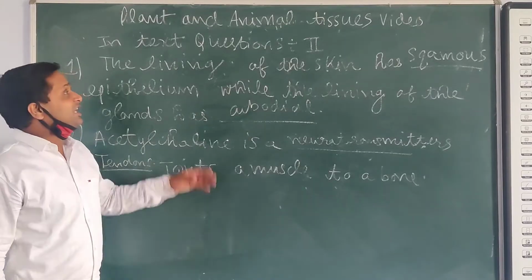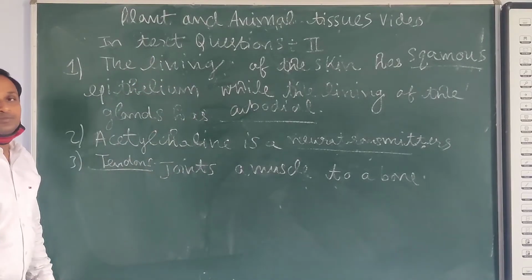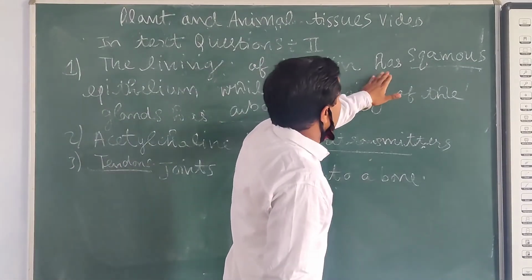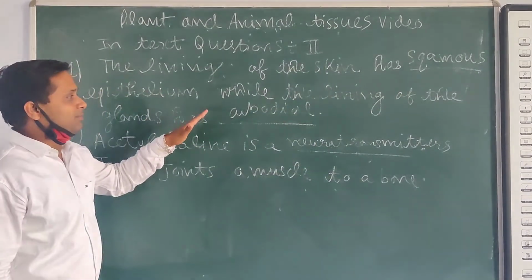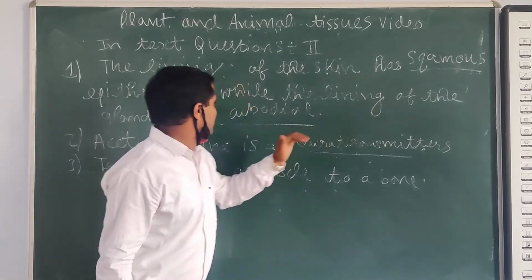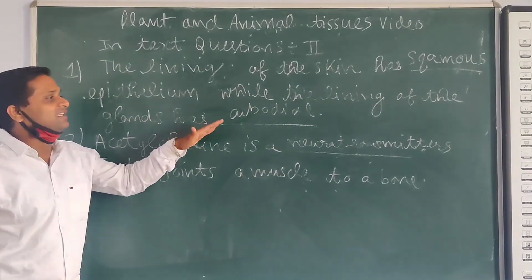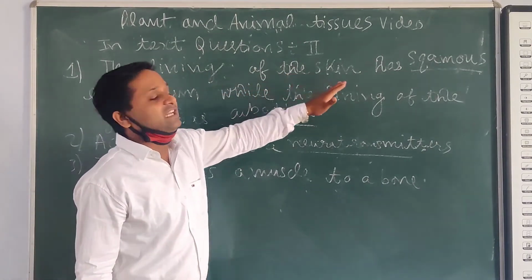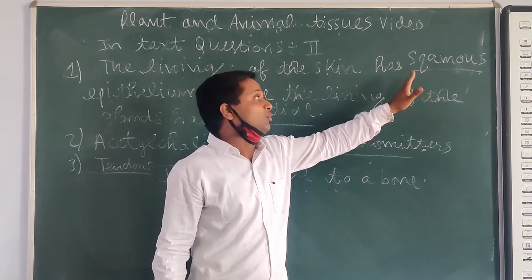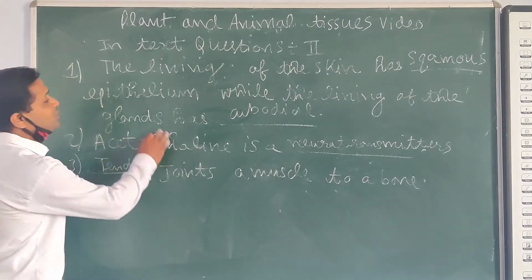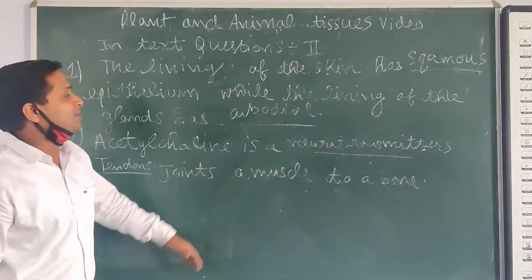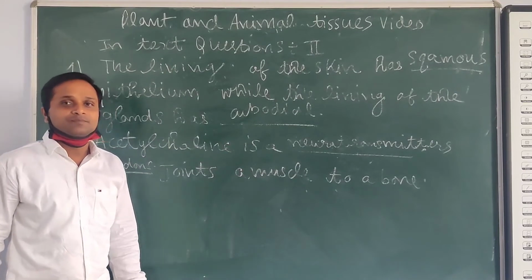Now we see the textbook question number 2, fill in the blanks. The lining of the skin has dash epithelium, while the lining of the gland has dash. Again, the lining of the skin has squamous epithelium, while the lining of the gland has cuboidal epithelium.